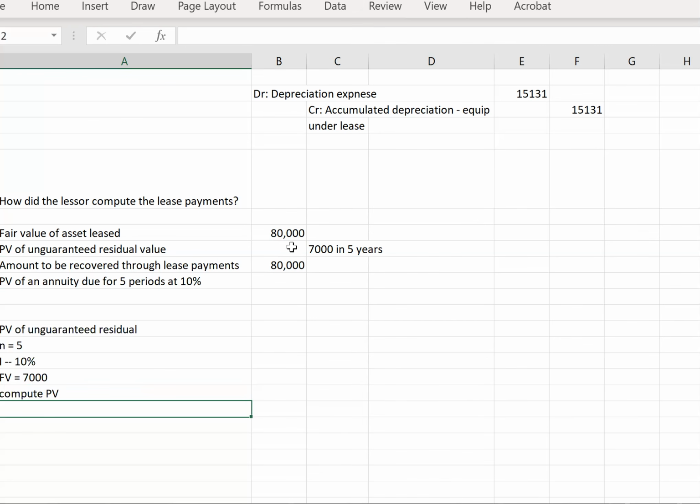So we want to take the begin function off here, I believe. Okay, so let me give this a go. So we're going to have 5 N, 10 I, $7,000 future value.